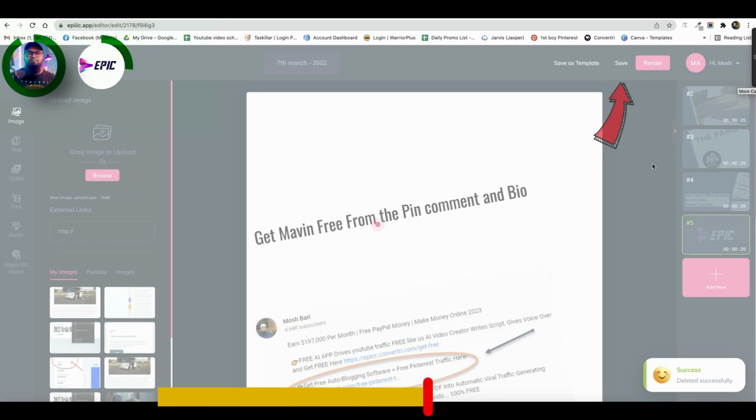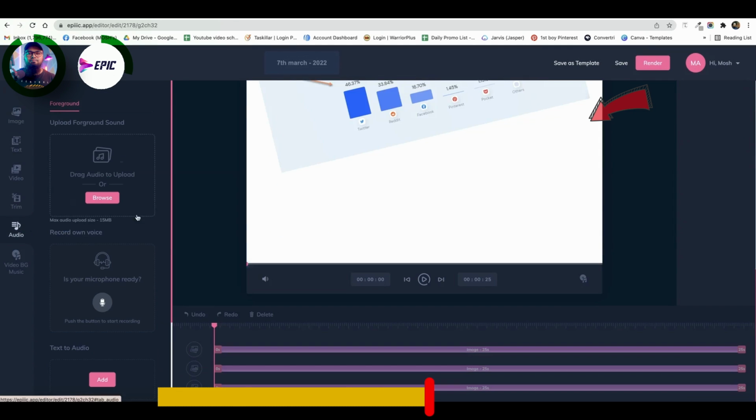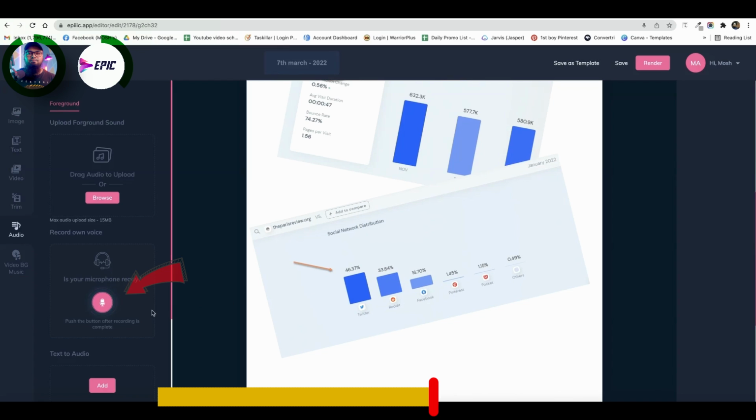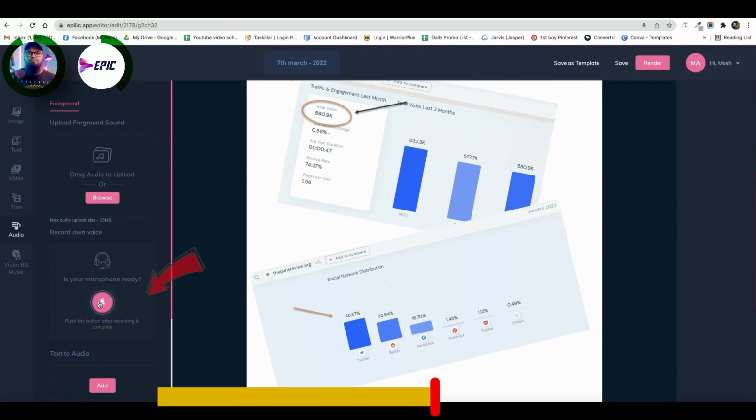I'm going to delete the first one. Click save. Then I'll go to the first slide and record audio. I'll mention that ParisReview.com gets 580,000 views just by sharing their content on social media. Nope, it was wrong, so I'm going to cancel it. I'll say, ParisReview.org is a blog that gets more than 500,000 visitors per month, and a lot of their traffic comes from social media like Twitter, Reddit, Facebook, Pinterest, you name it.